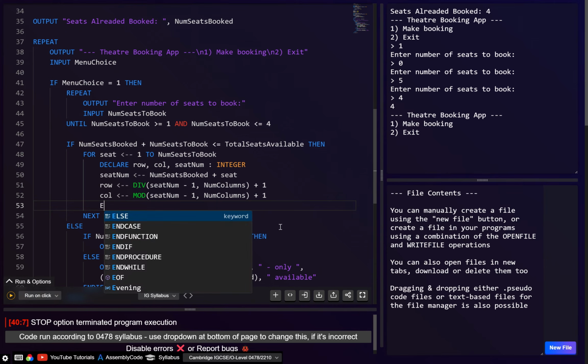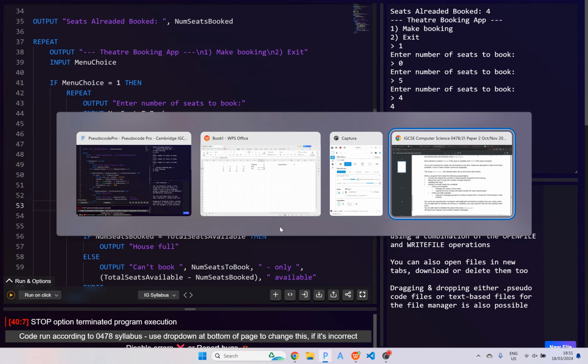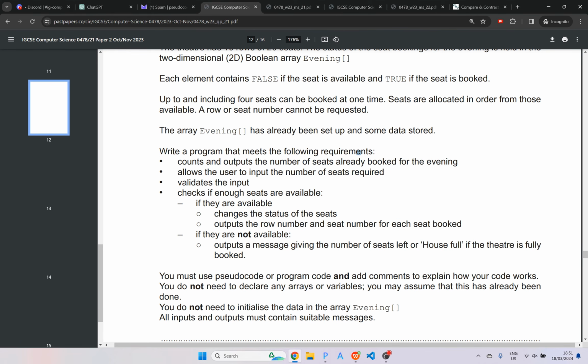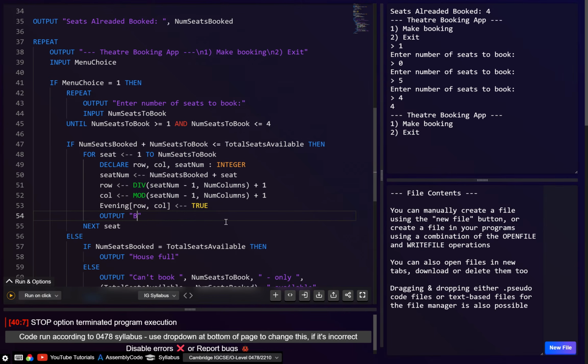And then what we can do, let's go evening, then we'll just go row, we'll then say column, and let's just set this to true. All right, and then let's also check the mark scheme, see if there's anything else we need to do. Yeah, just output the row number and seat number for each seat booked. So let's say output, booked seat, and then let's say row equals row, then column equals column.